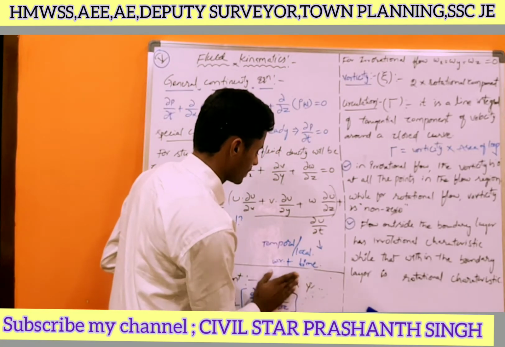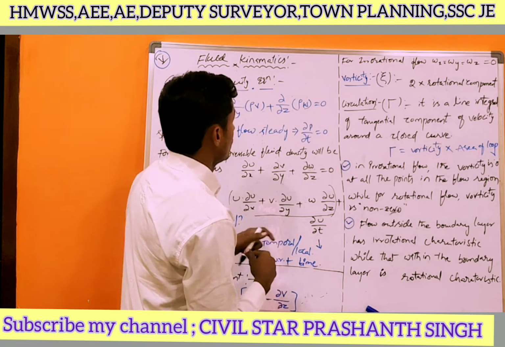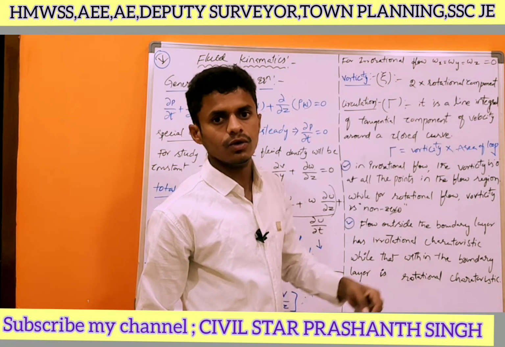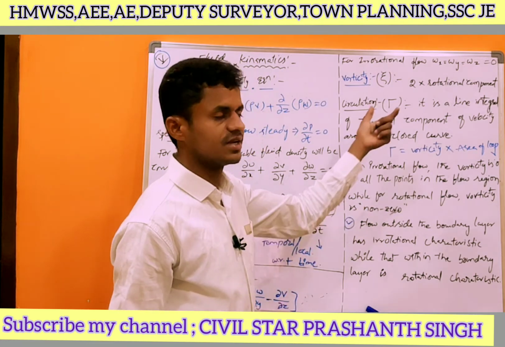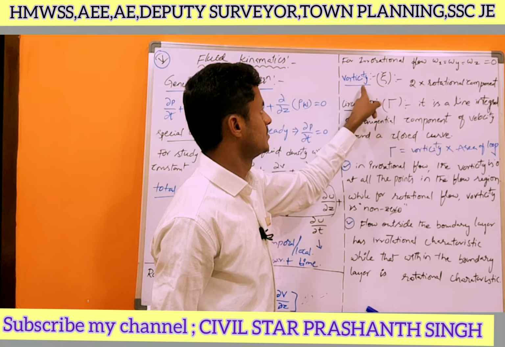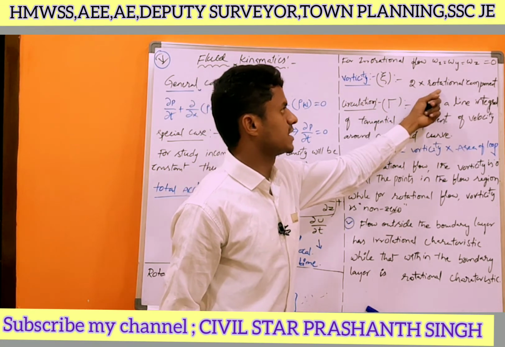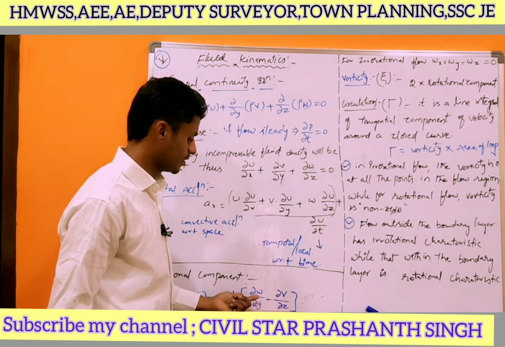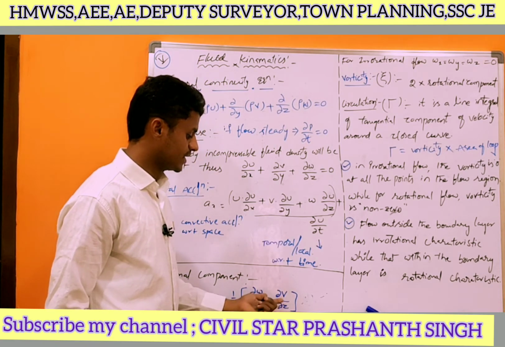Next one is, for irrotational flow, ωx equal to ωy equal to ωz, all three are equal to 0. Next one, vorticity. This is the symbol of vorticity. It is 2 times the rotational component. What is the rotational component formula we have? That is half of ∂w/∂y minus ∂v/∂z.